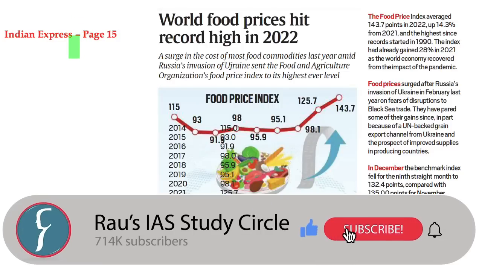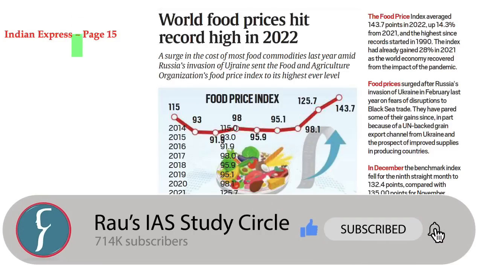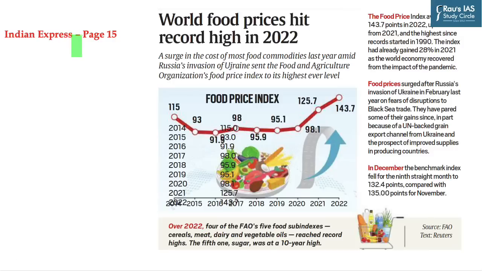The first question of today's discussion is based on this news article which has appeared on page number 15 in Indian Express. It basically talks about the food price index, which is released by Food and Agriculture Organization of United Nations. In this index, UNFAO has highlighted that the food prices across the world have hit a record high in 2022, and the major reason given by the organization is the Russian invasion of Ukraine.